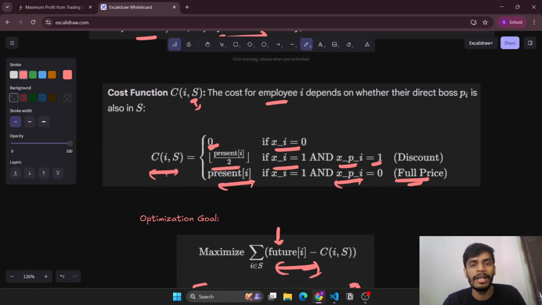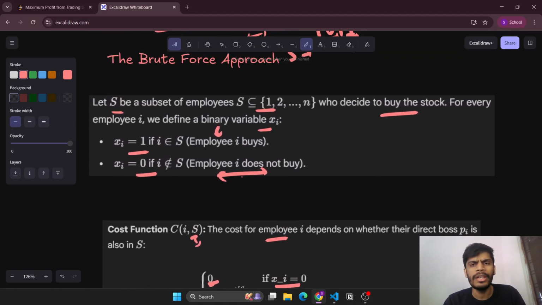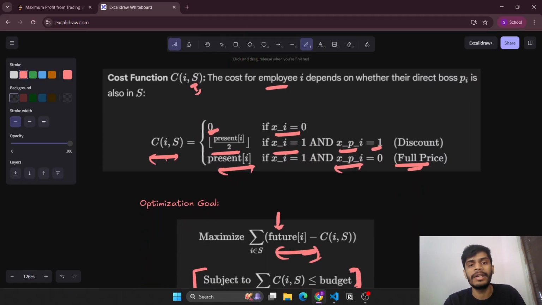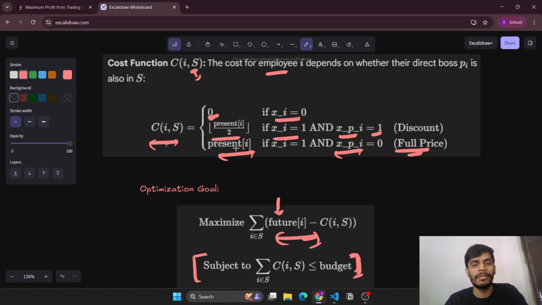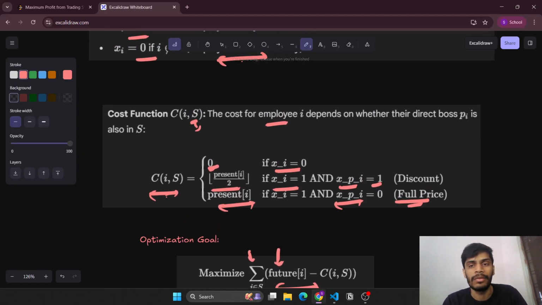In this manner we can iterate through all the masks over the employees from 1 to n, and once we have a particular mask, we iterate through its future values and present values, calculate this value, and see whether the constraint is satisfied or not. And if it is, then we can maintain a global variable which stores the maximum profit that we can have.